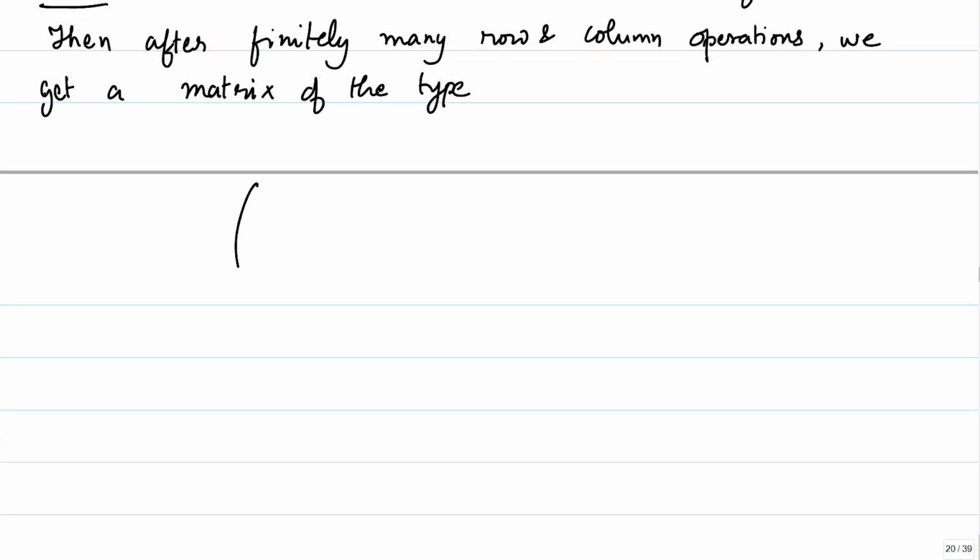write it down here, I_R, which is the identity matrix of size R. This will be an R cross N minus R matrix.